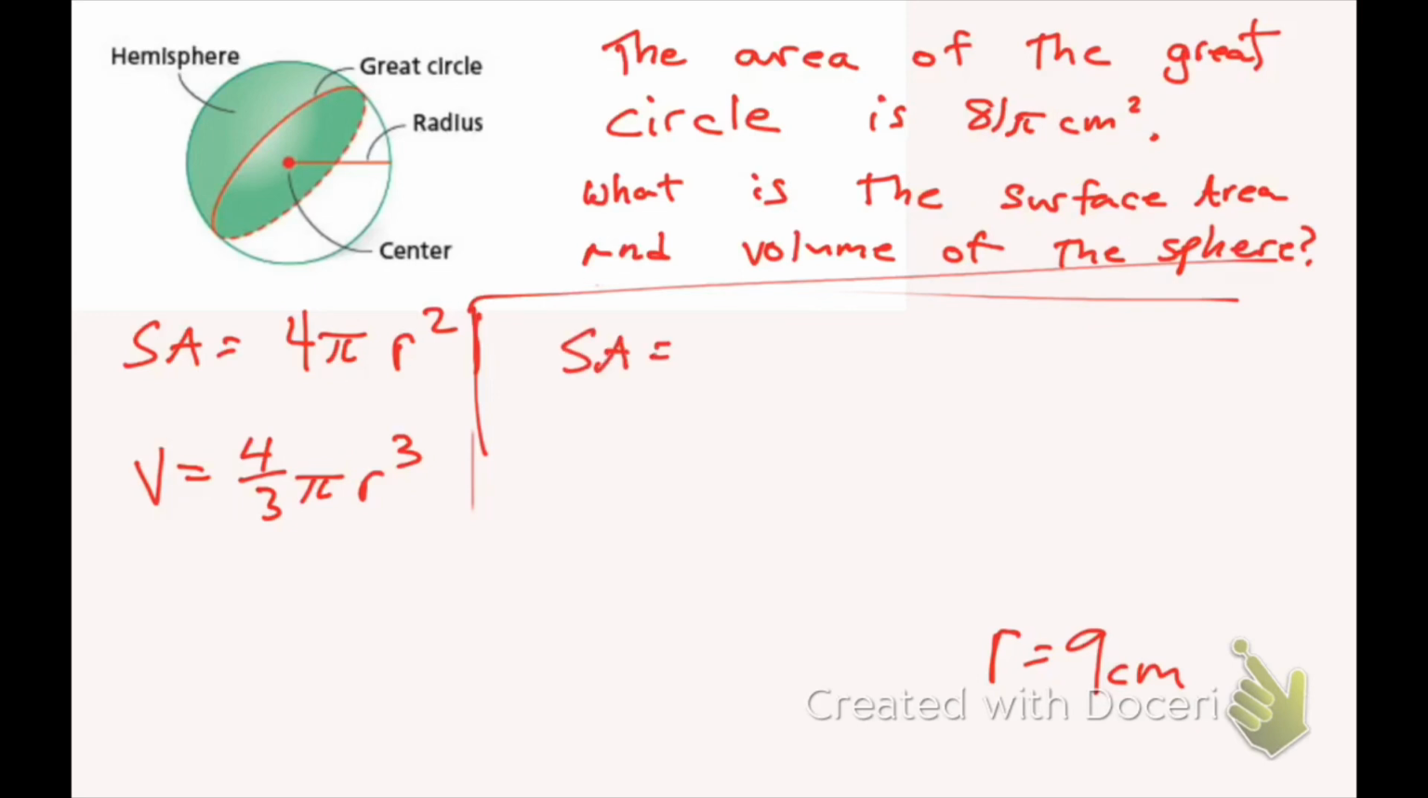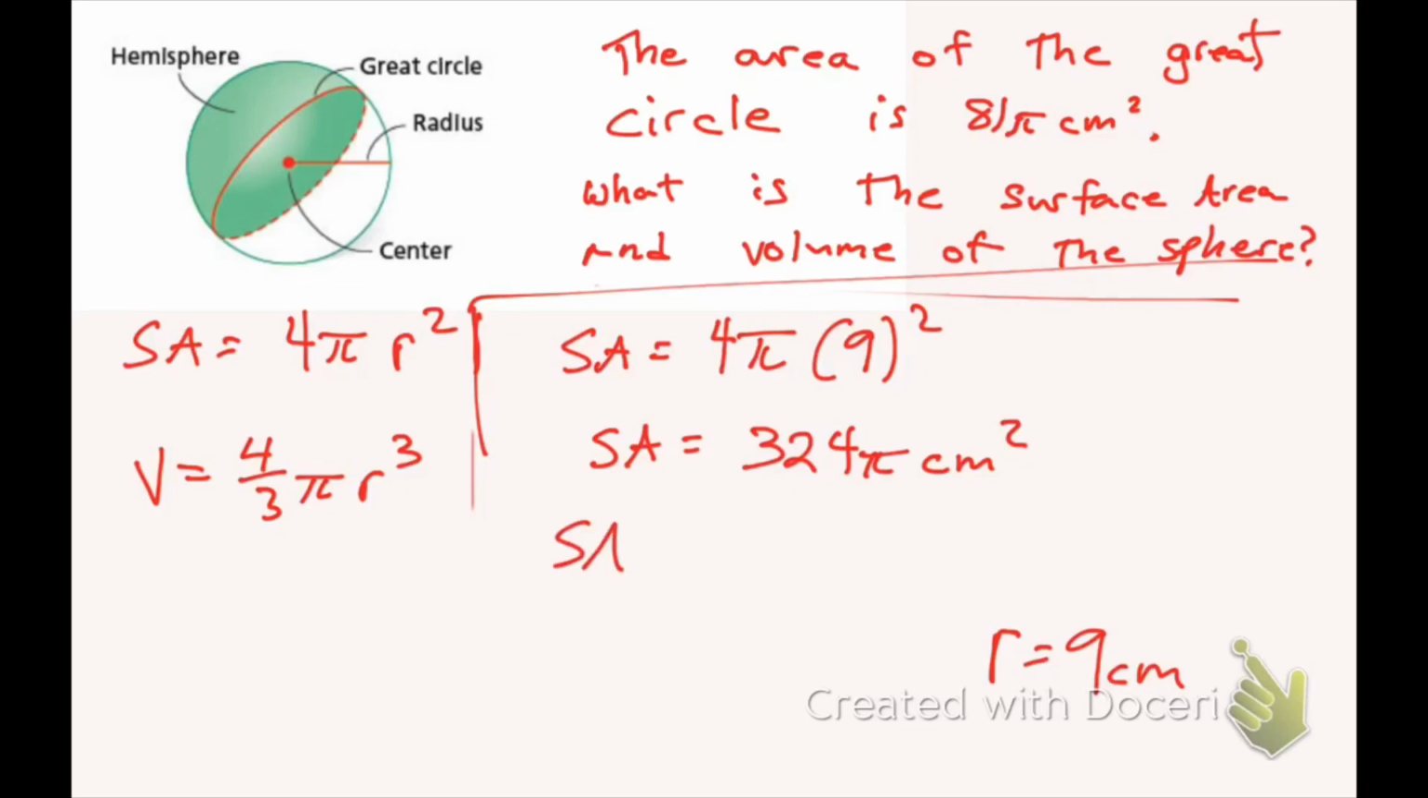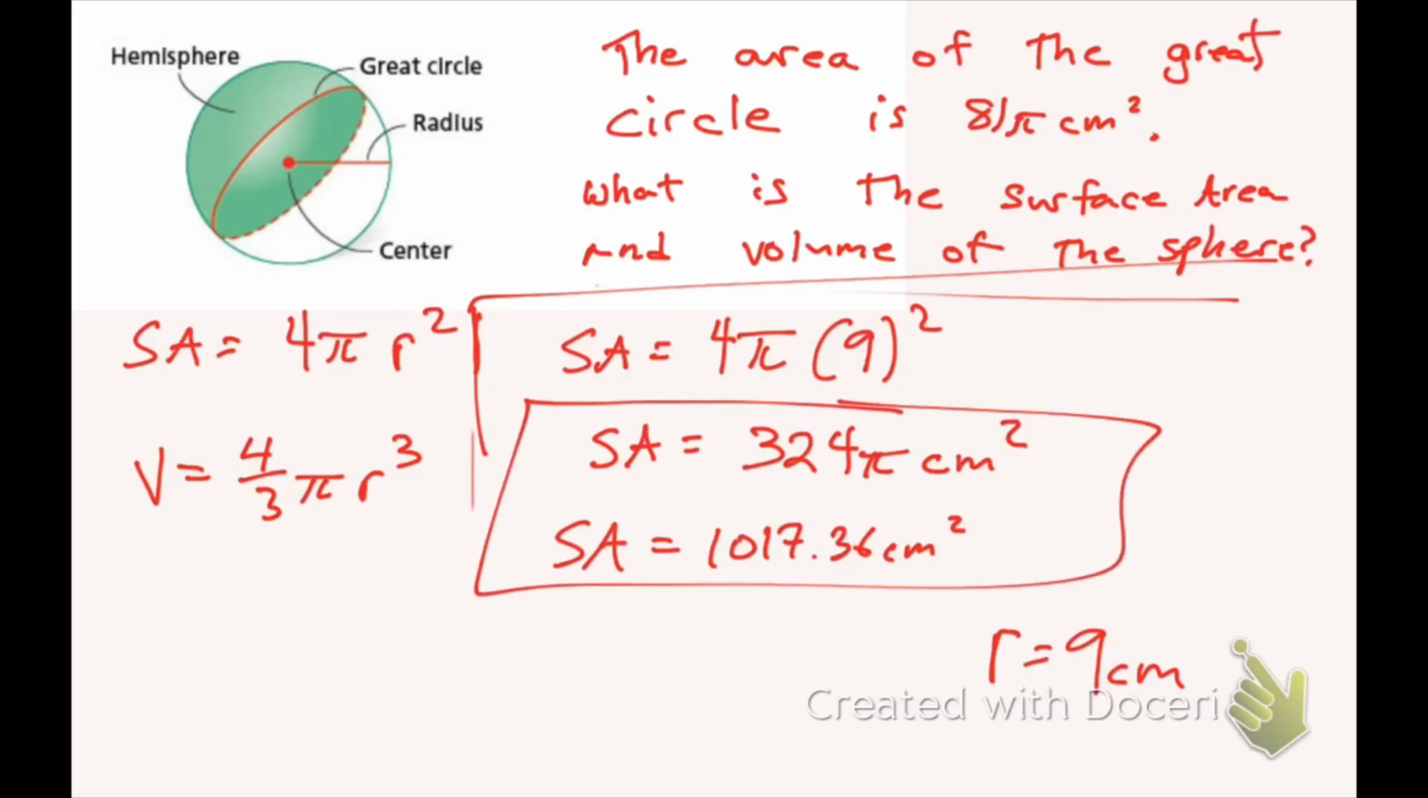So surface area, that's equal to 4 pi times 9 squared, which gives me 324 pi centimeters squared, which if I multiply by 3.14, that'll give me 1017.36 centimeters squared. So my top answer, this is with pi as part of the solution, keeping pi in the solution. This is rounding to the nearest hundredth. So that's the surface area.